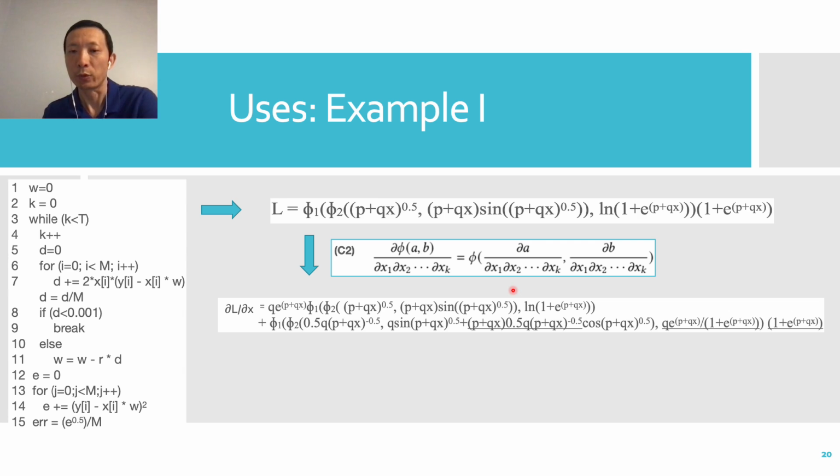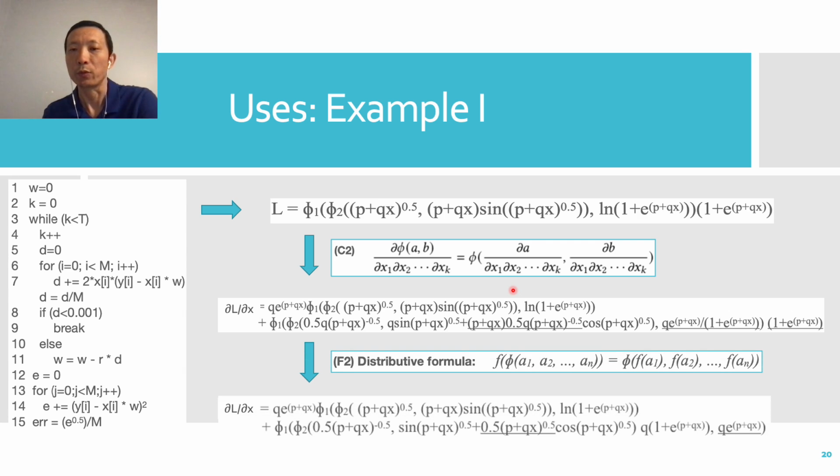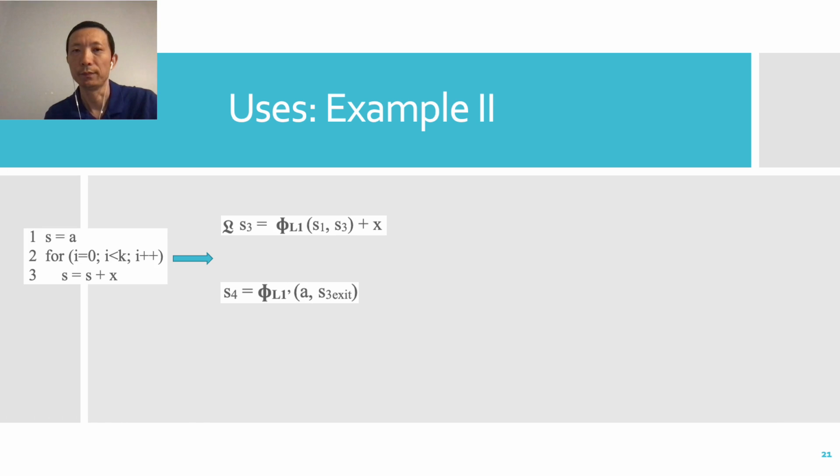Then, with the distributive formula, we can distribute the last term into the phi function and hence cancel this denominator, getting this simplified expression for the computation of the derivative of L over x. And then source code can be easily generated from this expression. The remaining phi functions can be instantiated with if-else statements.